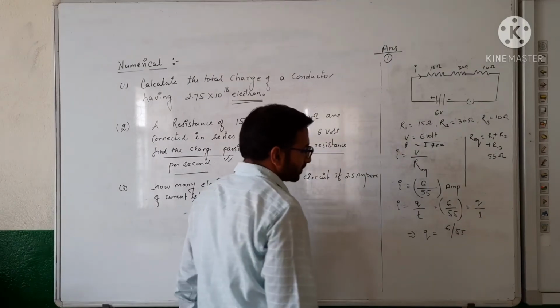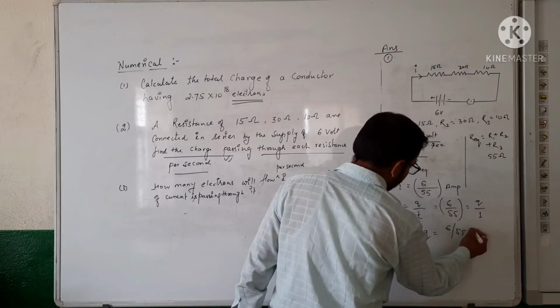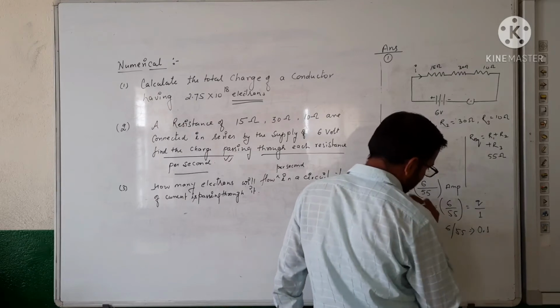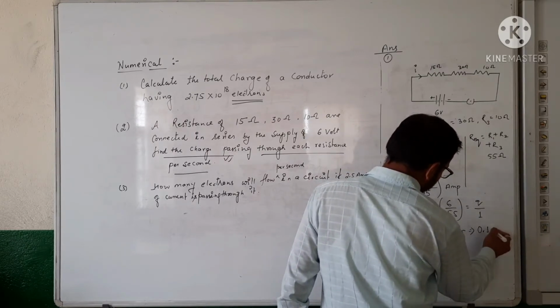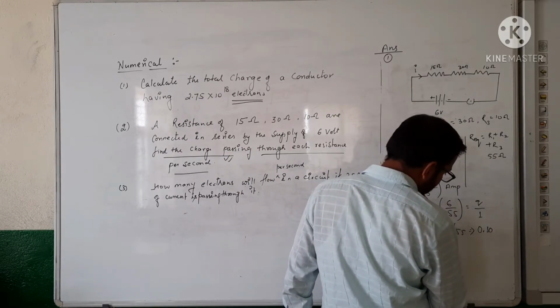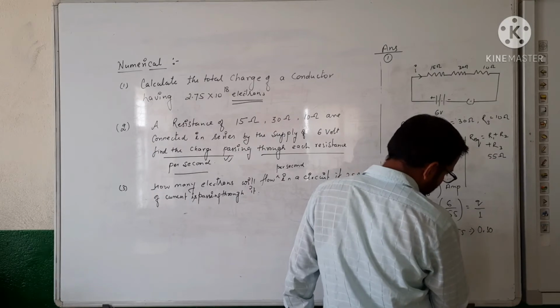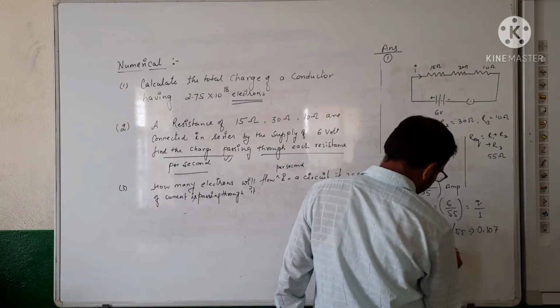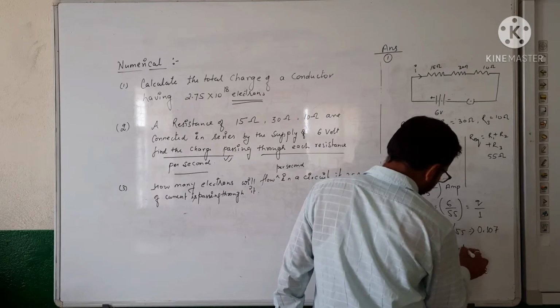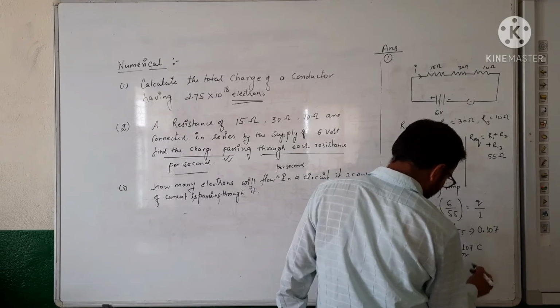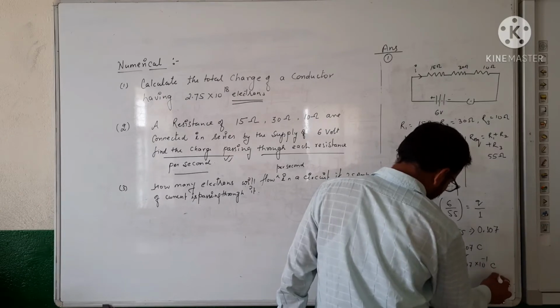So by dividing it, you can easily calculate the value, which is near about 0.107 coulomb, or 1.07 into 10 raised to the power minus 1 coulomb.